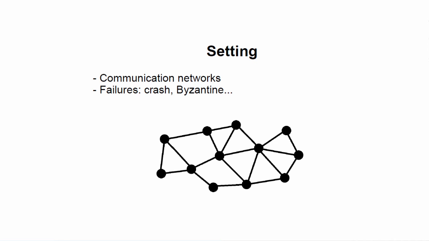But in a world where networks grow larger and larger, we must take into account the fact that these nodes are likely to fail. So it can be a crash failure, where some nodes just stop functioning, but it can also be much more annoying than this. So there are many possible models of failure, but here we will consider the worst possible model of failure, the Byzantine model, where a failing node can have any arbitrary behavior.